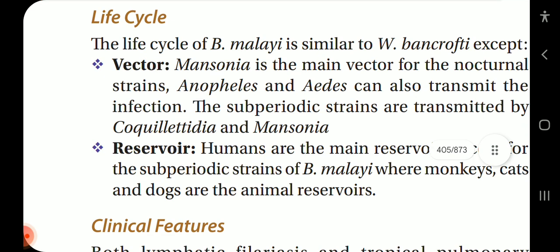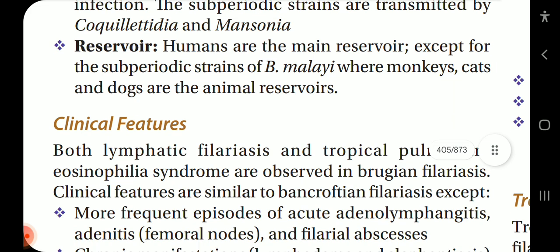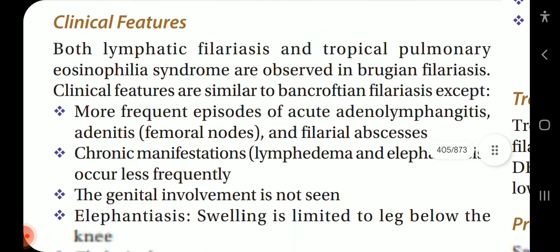Life cycle. The life cycle of Brugia malayi is similar to Wuchereria bancrofti except for the vector. Mansonia is the main vector of the nocturnal strains. Anopheles and Aedes can also transmit the infection. The subperiodic strains are transmitted by Coquillettidia and Mansonia. Reservoir. Humans are the main reservoir except for the subperiodic strains of Brugia malayi, where monkeys, cats and dogs are the animal reservoirs.